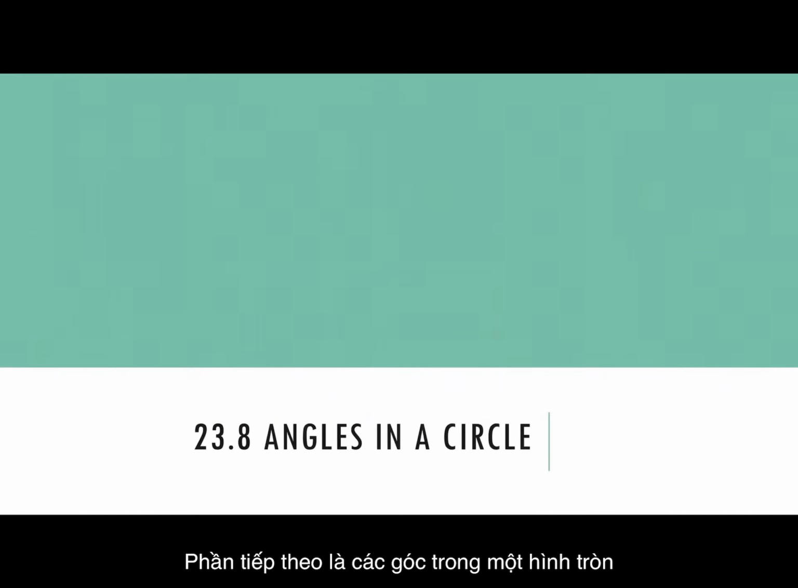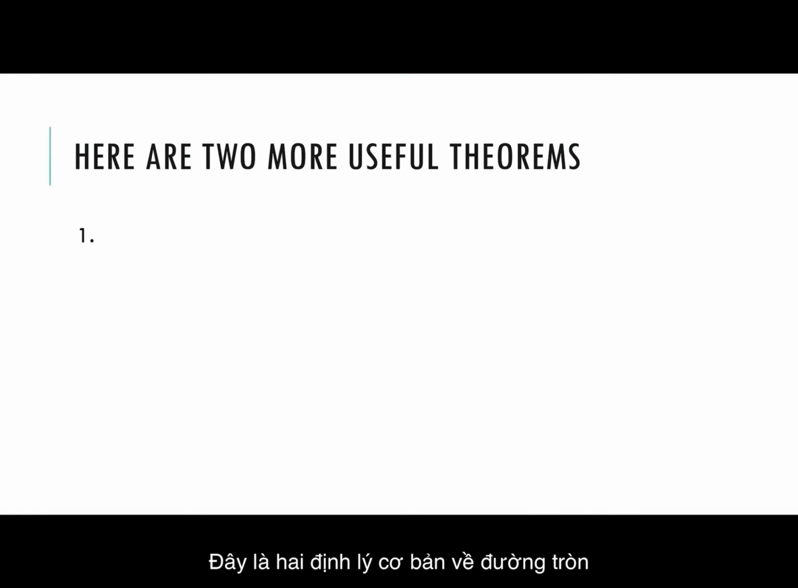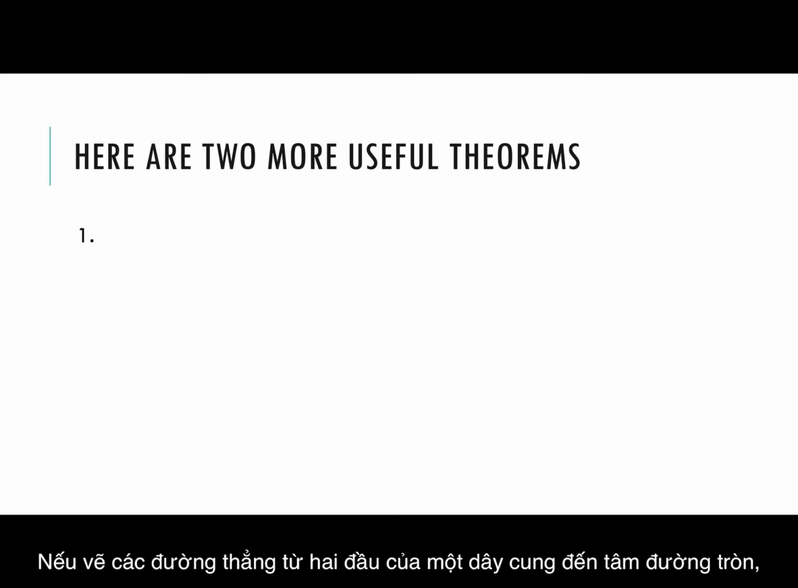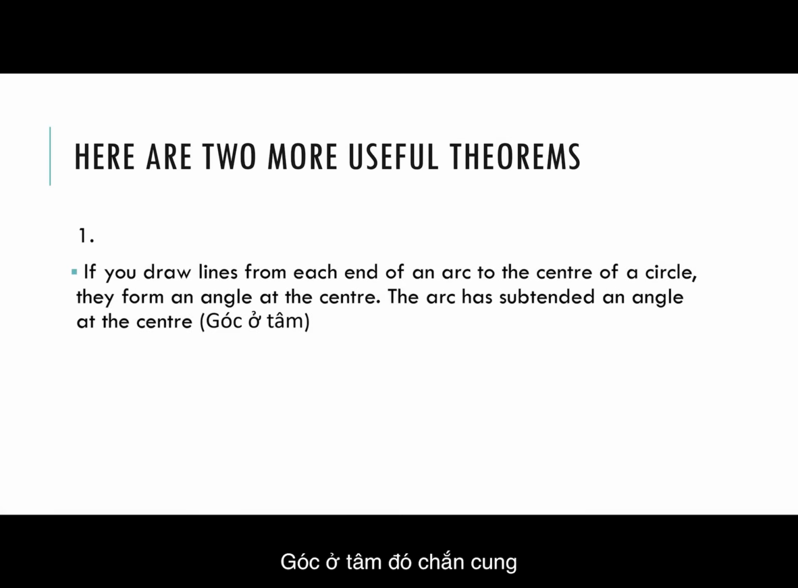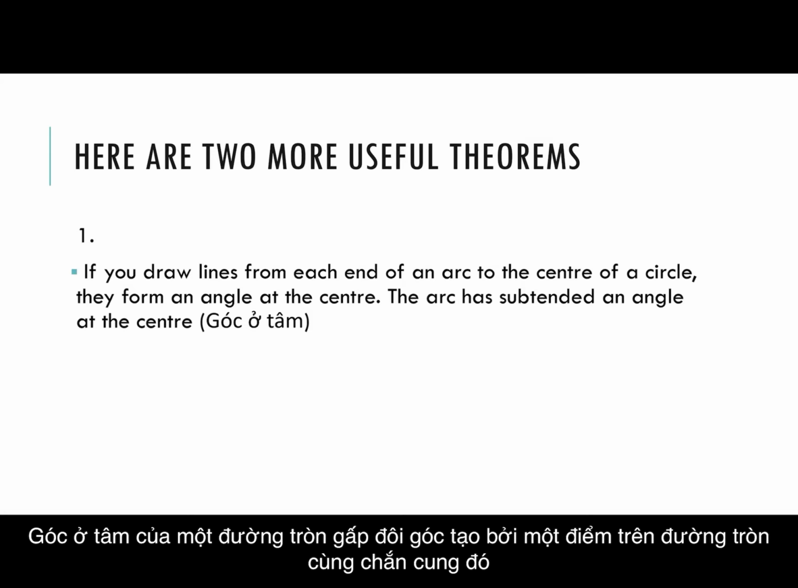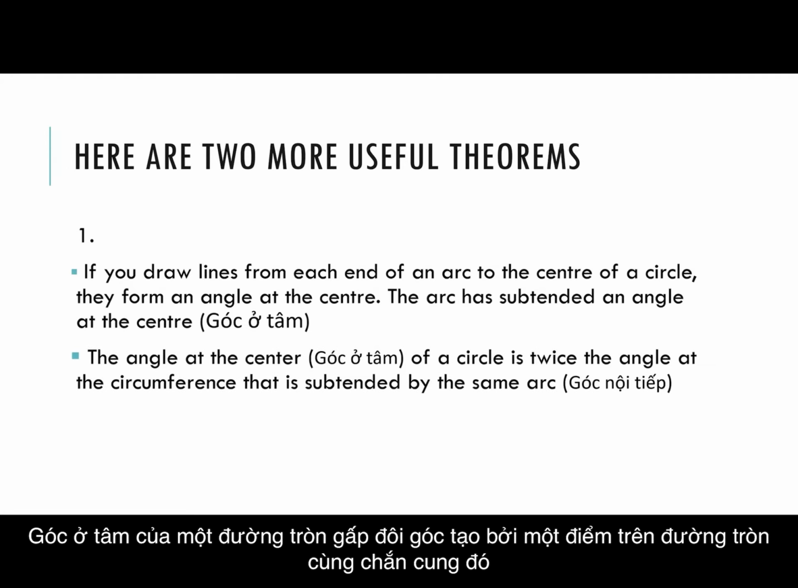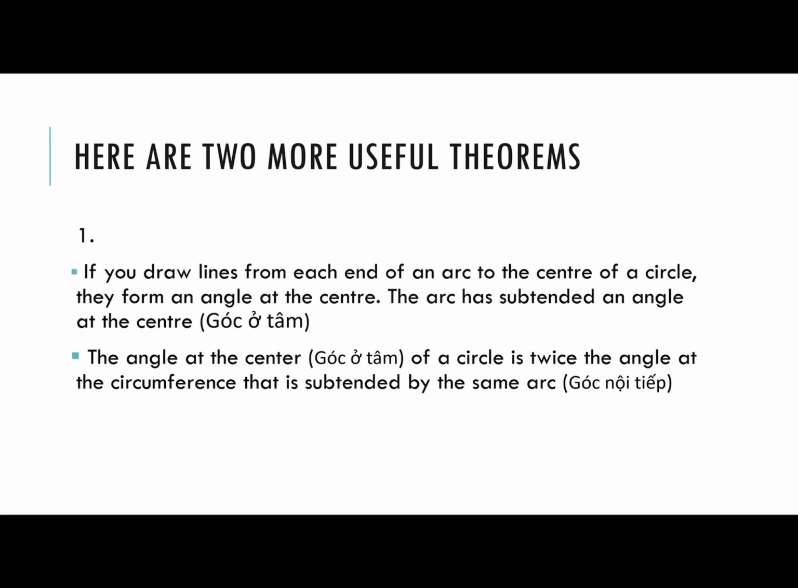The next one is angles in a circle. Here we give you two more useful theorems about circles. If you draw lines from each end of an arc to the center of a circle, they form an angle at the center. The arc has subtended an angle at the center. That angle is called góc ở tâm. The angle at the center, góc ở tâm, of a circle is twice the angle at the circumference, góc nội tiếp, that is subtended by the same arc.